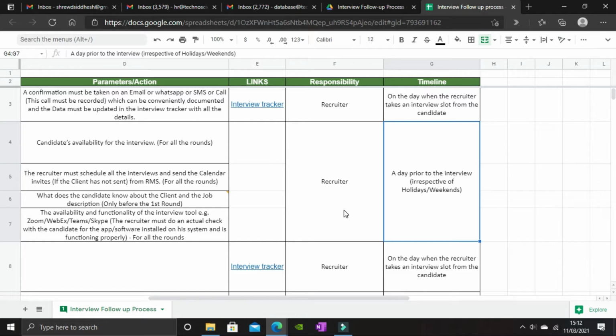So even if it's a Sunday, you must spare about 10 to 20 minutes, take a confirmation from the candidate and send it to the client anchor.